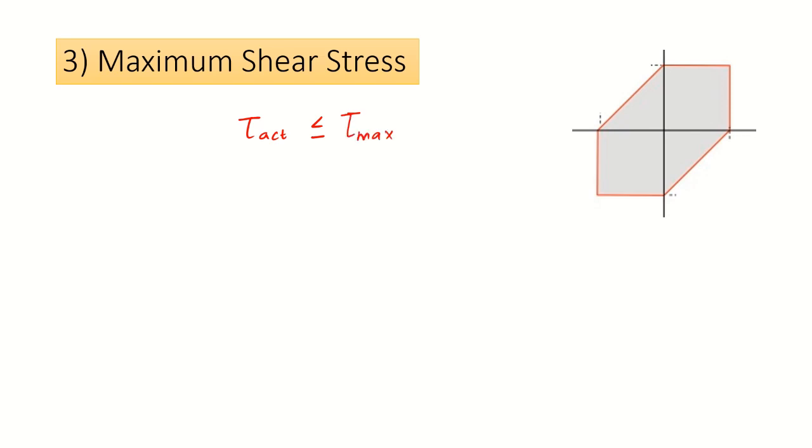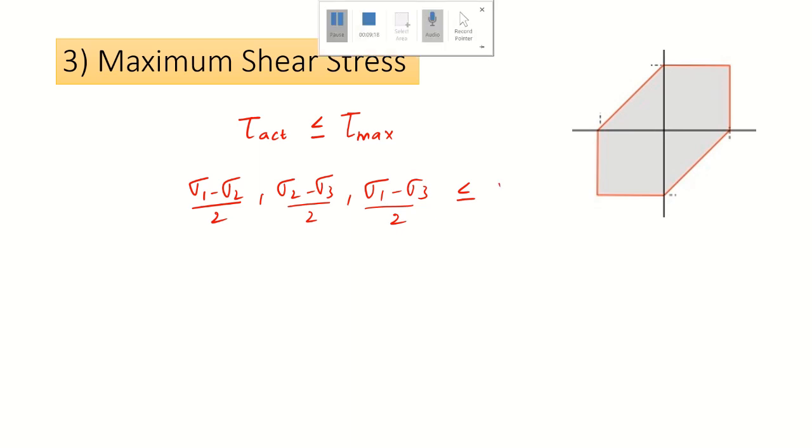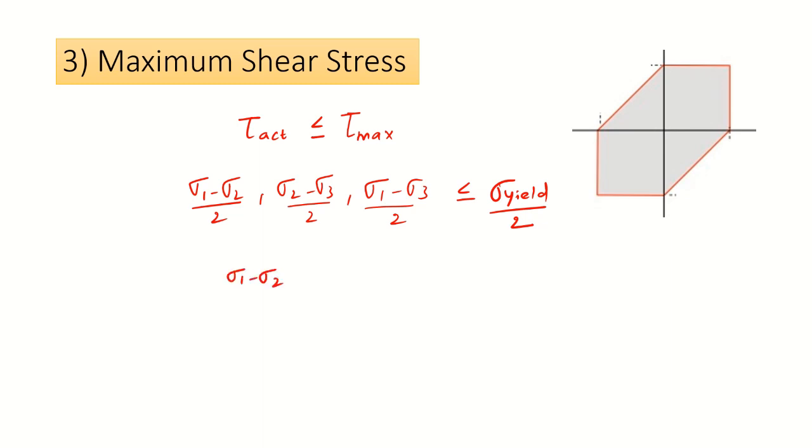So for tau, we are getting the formula as sigma 1 minus sigma 2 by 2, sigma 2 minus sigma 3 by 2, sigma 1 minus sigma 3 by 2, which must be less than or equal to sigma yield by 2. So sigma 1 minus sigma 2, sigma 2 minus sigma 3, sigma 1 minus sigma 3 must be less than or equal to sigma yield.